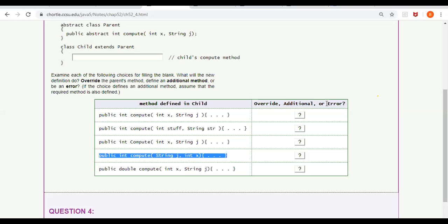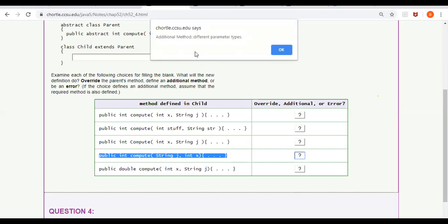Same parameter. Having the same method with different signature. Different signature. So these two methods are the same, but they differ in what? Signature. So this will not create an error, but rather it will be an additional method. Are you getting it or not? It is equivalent to overloading. So it will not create an error. It is an additional method, different parameters.